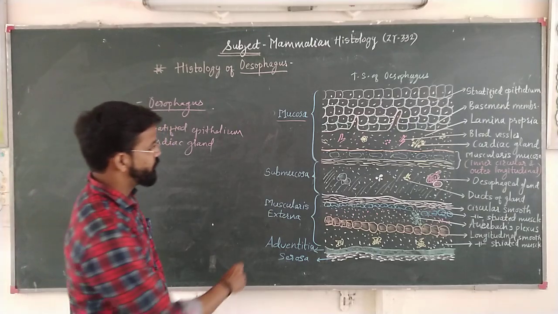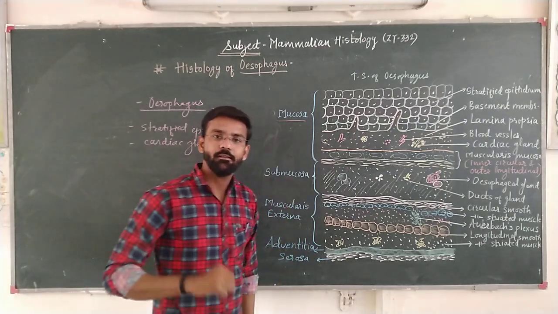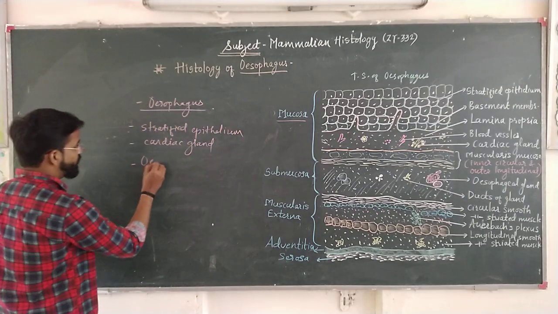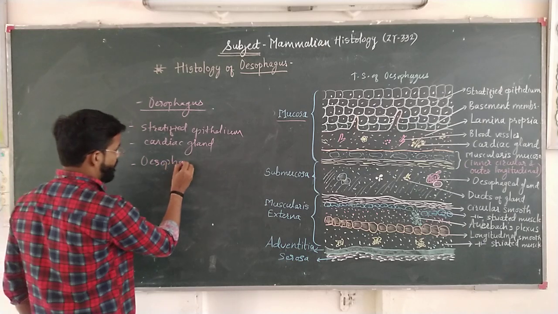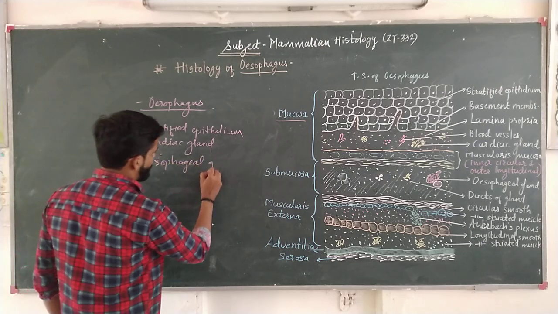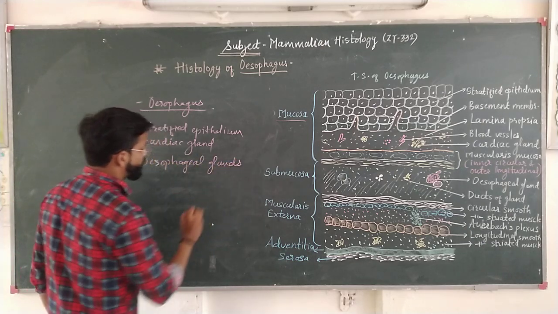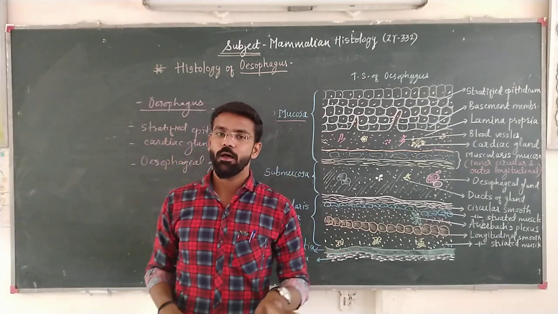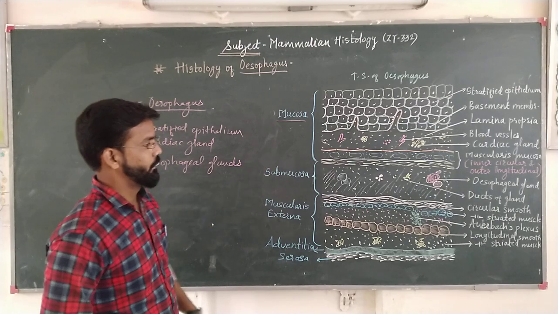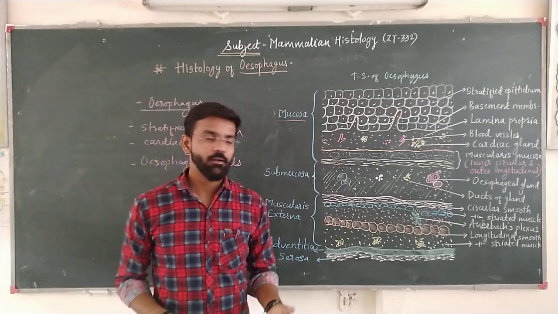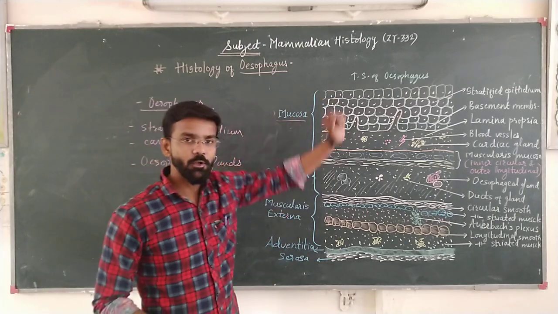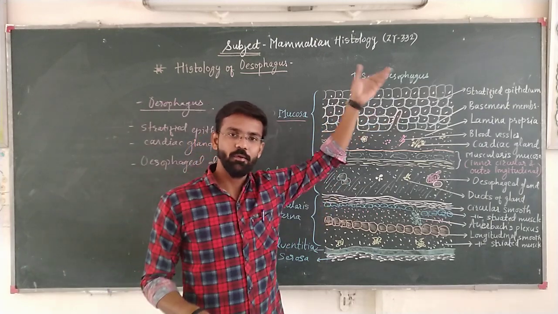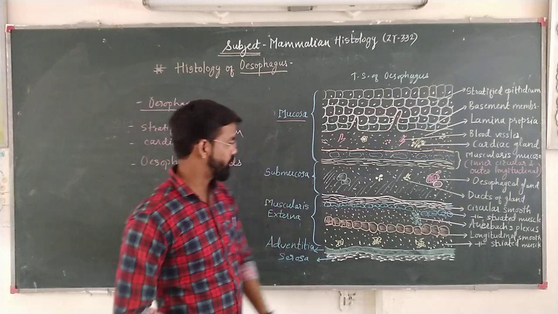Then we have seen the second structure, that is submucosa. In submucosa, there is presence of esophageal glands. These esophageal glands are present inside the connective tissue part of this esophagus. They are present with a number of ducts which open into the lumen of esophagus. They cross the lamina propria and the epithelium, and finally open into the lumen of esophagus.